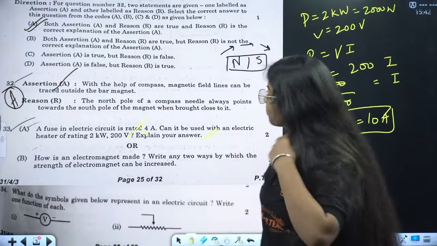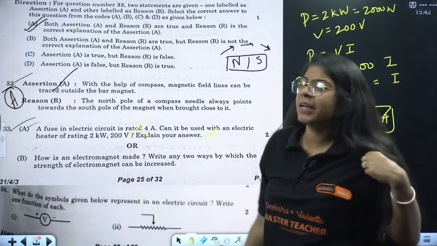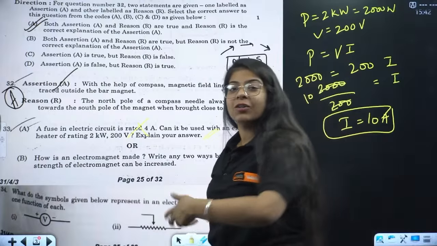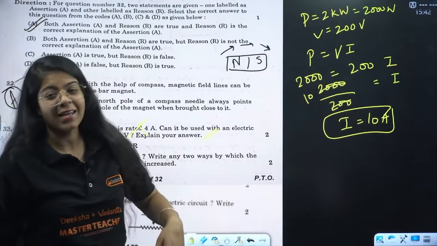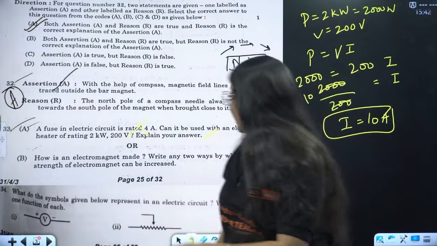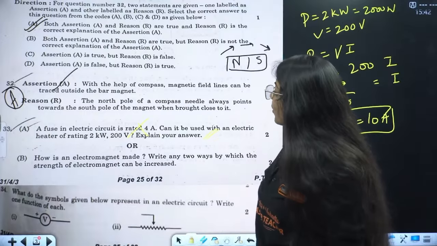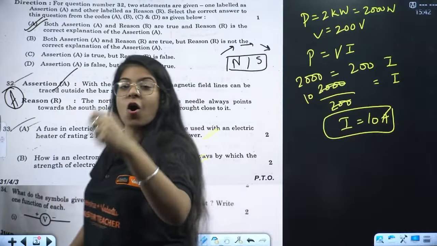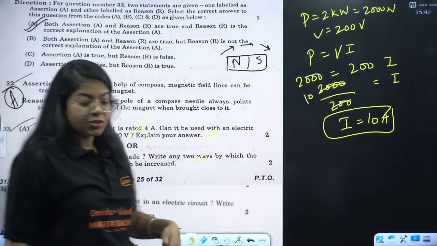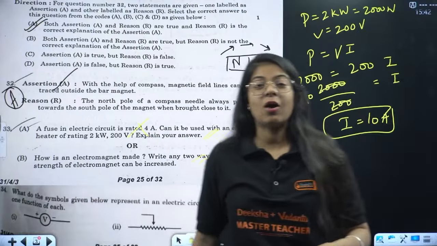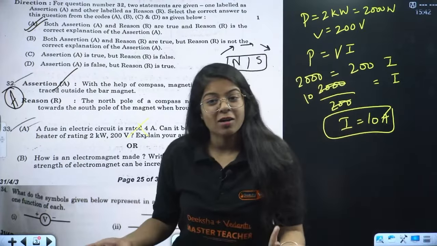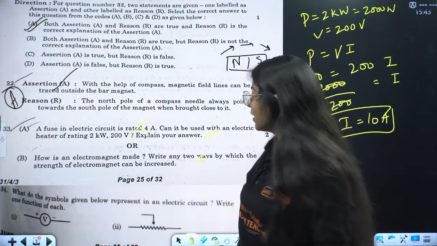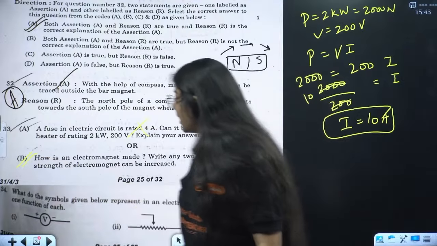Easy question. How is an electromagnet made? Oh, come on. Inserting a soft iron core inside a solenoid is how we make an electromagnet. And write any two ways by which the strength of an electromagnet can be increased. So you either increase the current or increase the number of turns of the insulated copper wire around the soft iron core. That's how you increase the strength of an electromagnet. Okay, great. Very easy question.